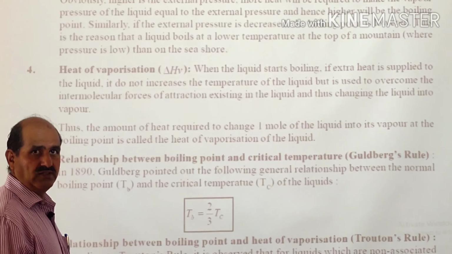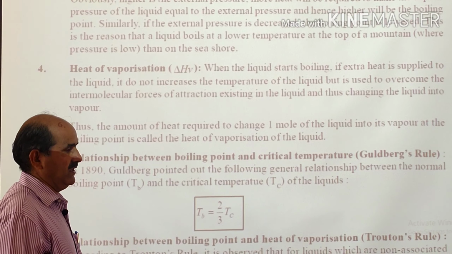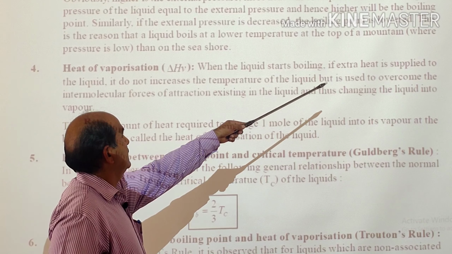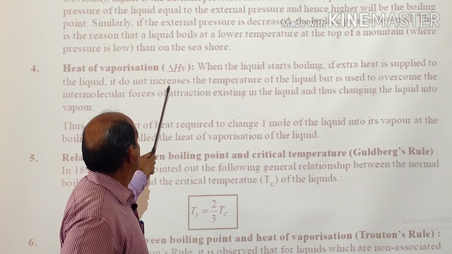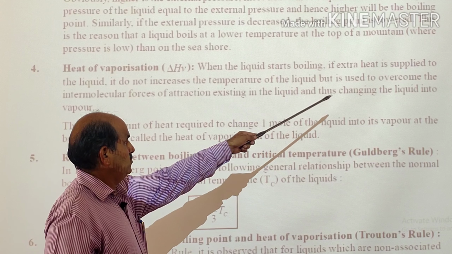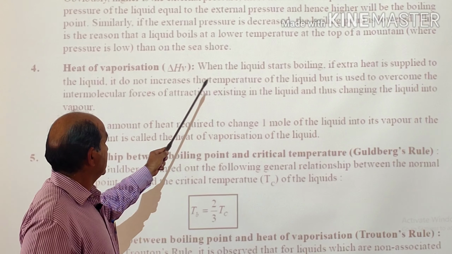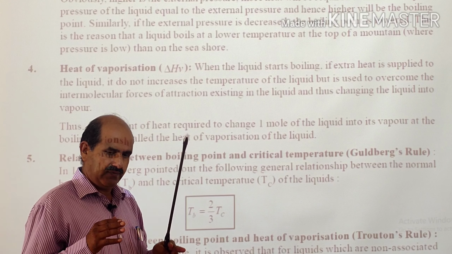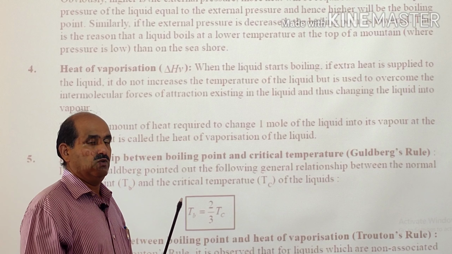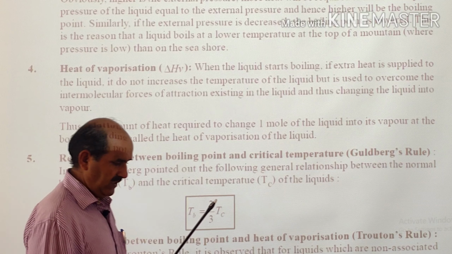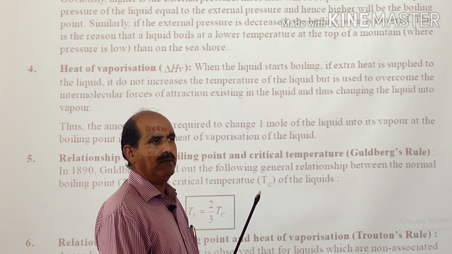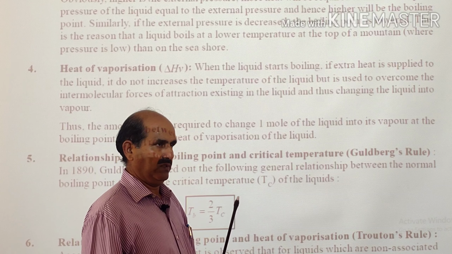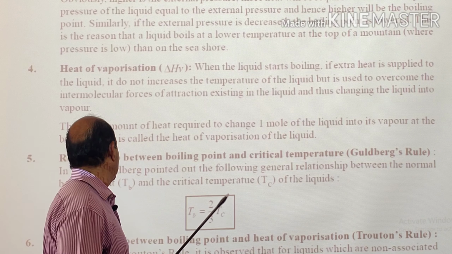Next term is heat of vaporization. We have already discussed this heat of vaporization or enthalpy of vaporization, that when liquid starts boiling, if extra heat is supplied to the liquid, it does not increase the temperature of the liquid, but it is used to overcome the intermolecular force of attraction existing in the liquid and thus changing the liquid into vapor. So after reaching the boiling point, if we keep on heating the liquid, its temperature will remain constant and that heat energy is consumed in the phase transformation, that is converting liquid into the vapor phase.